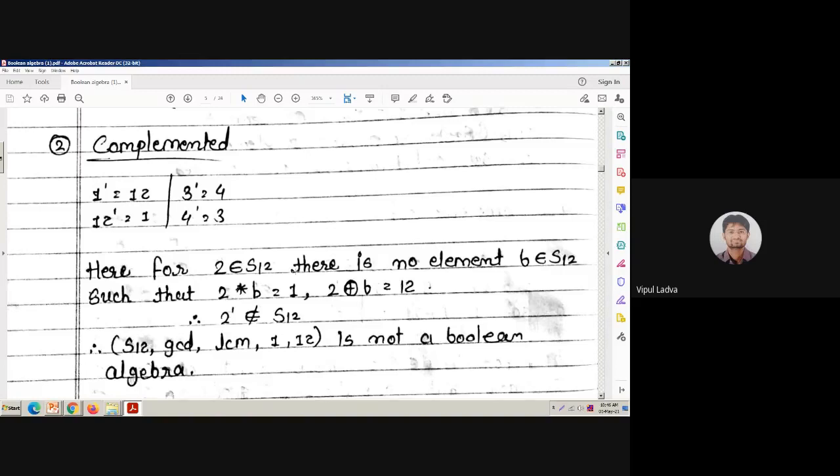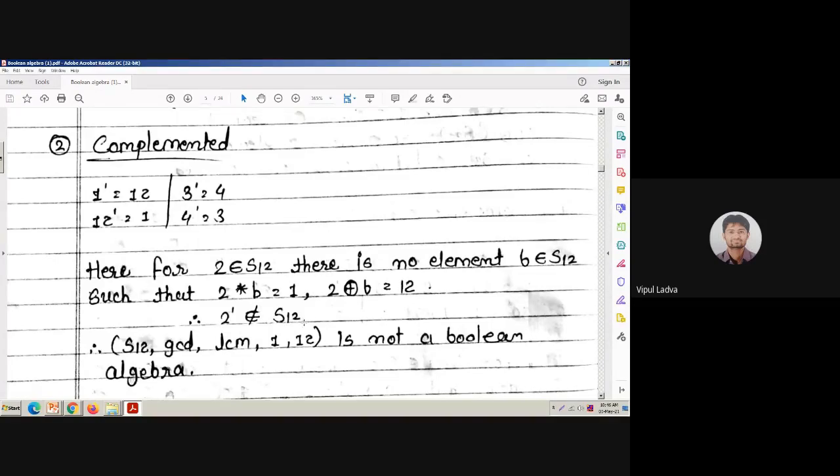But if you try to list out the complement of 2, then the complement of 2 will not be found there. We will not have any such element in S12 whose binary operation with 2 is going to give result 1, and whose ring sum operation with 2 will give 12. No such element will be found. Is it? So that is the reason the complement of 2 is not present in S12.